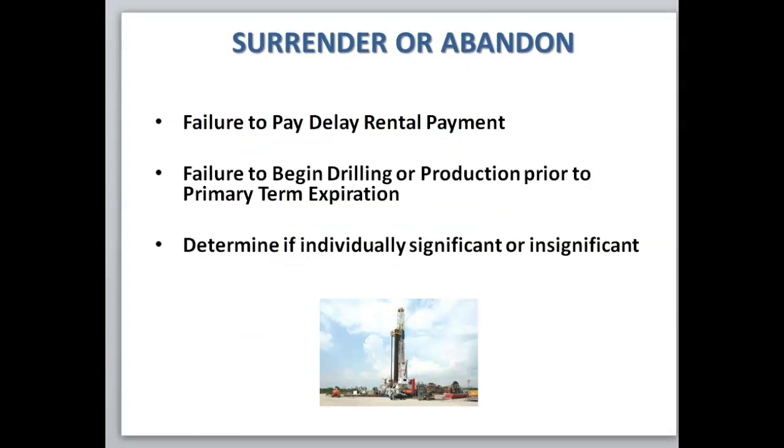Later, if we actually surrender or abandon the lease, and indications of that would be if we fail to pay delay rental payments, or if we fail to begin drilling or production prior to the primary term expiration that's defined in the lease. And we're also again going to determine if they are individually significant or insignificant.